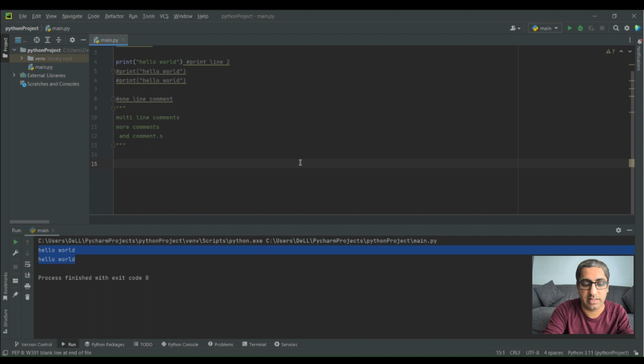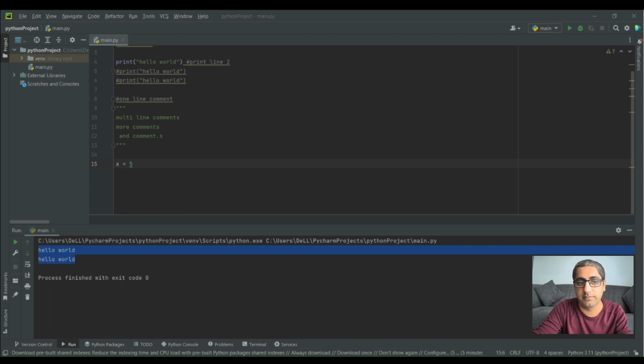For example, it's very easy. If I say the variable name is x and I just put equals 5, it means the variable has been defined here. This is the name of the variable, which is called x, and it contains the value 5, right? So this is the way of declaring variables in Python.